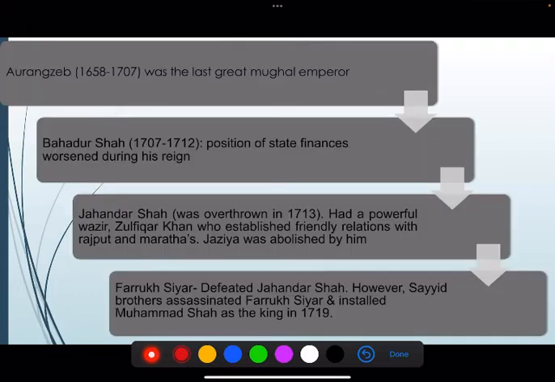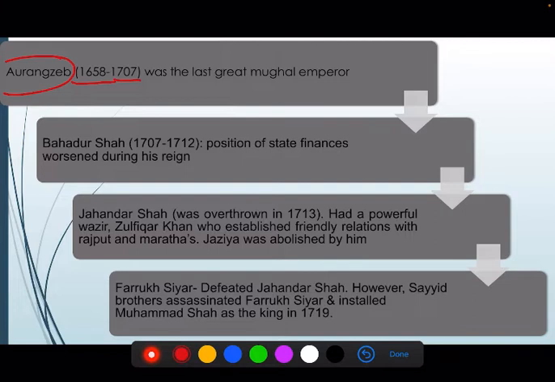But before that, we will see who were the Mughal rulers who ruled India after Aurangzeb. In brief, we will see the chronology of the different emperors after Aurangzeb.